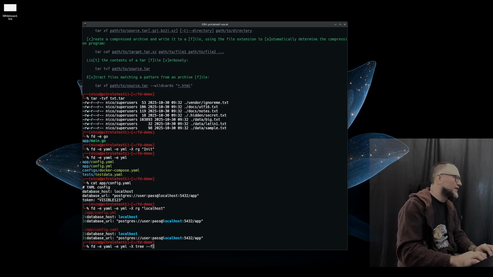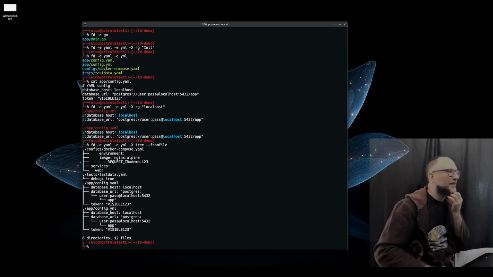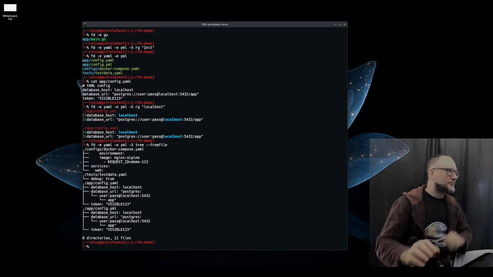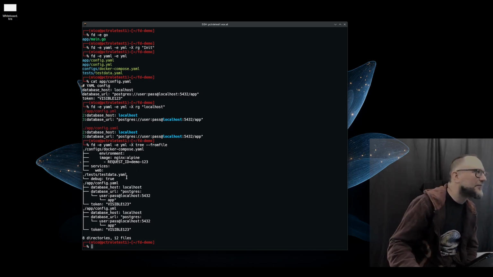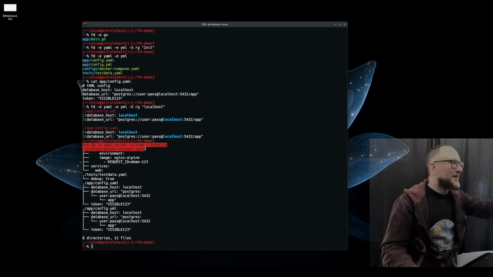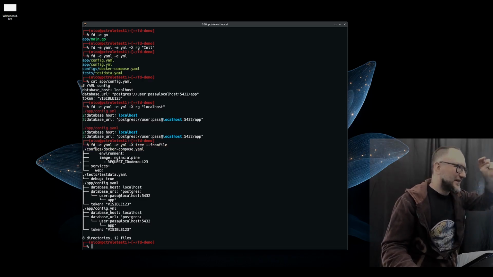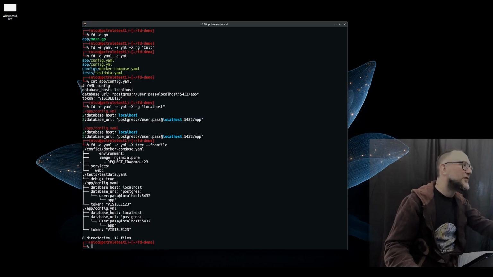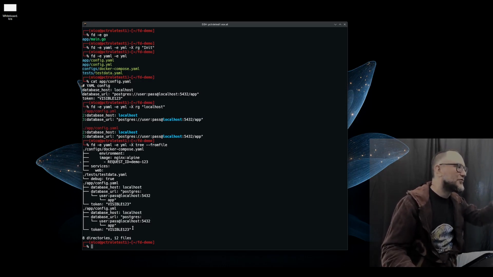If I do tree and actually, let's try like this, from file, I think this is very cool. From file. Let's try this one. Yeah, look at that. This is so cool. So here, what I'm doing, it's pretty funny, you see, I'm passing as an input the results of the fdfind, which are the YAML files, and I'm treeing them.